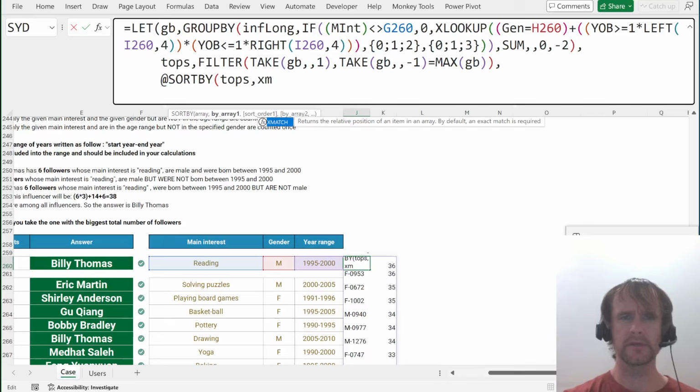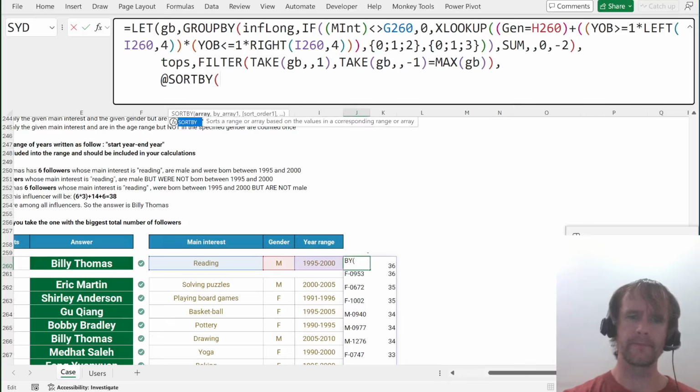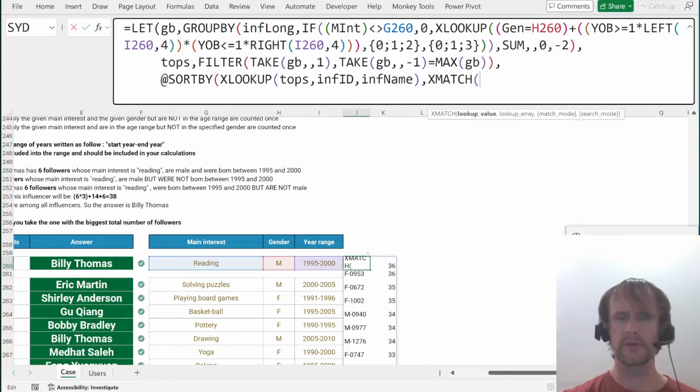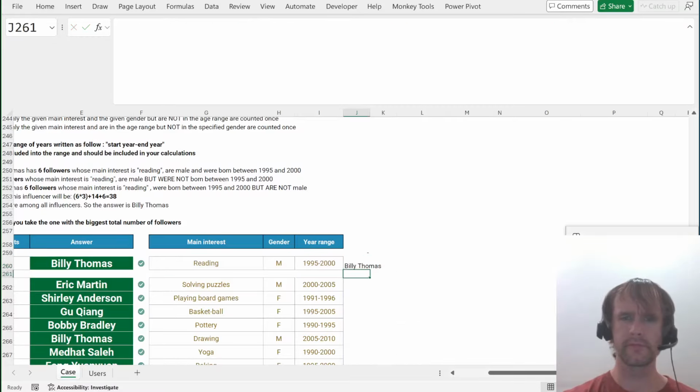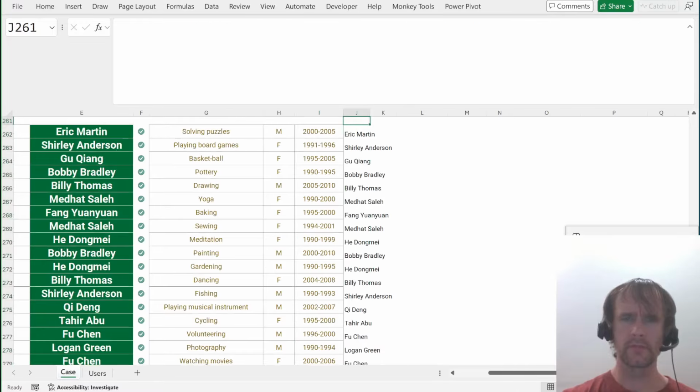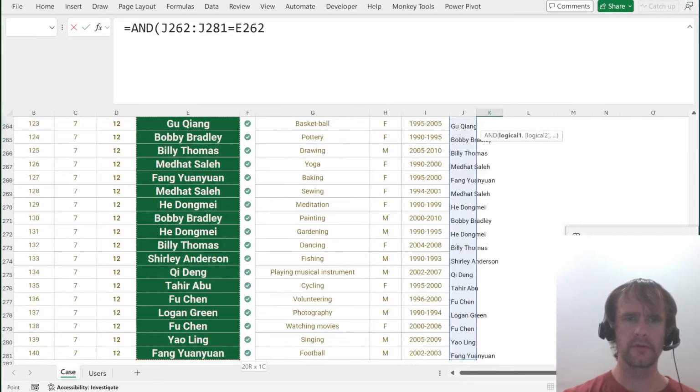XMATCH, actually sorry, XLOOKUP tops in inf ID returning from inf name, XMATCH tops against inf ID. And if we say and this equals this,